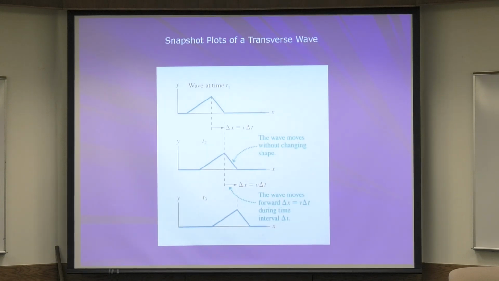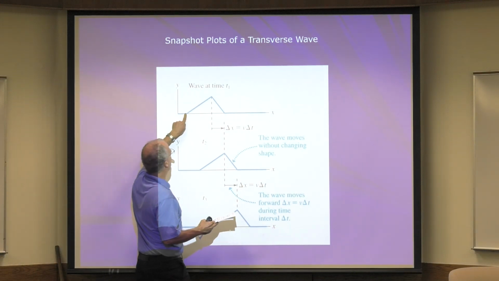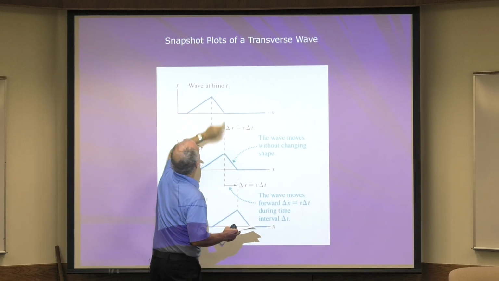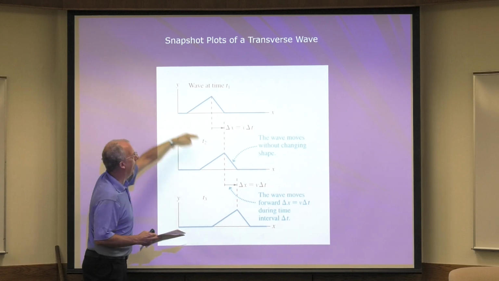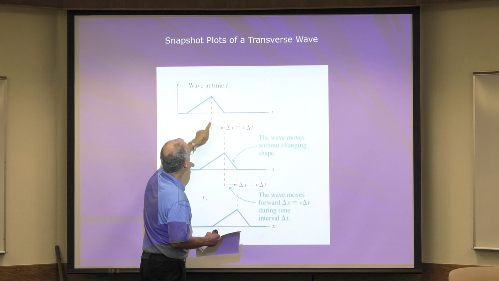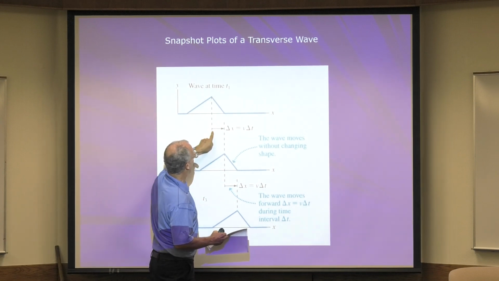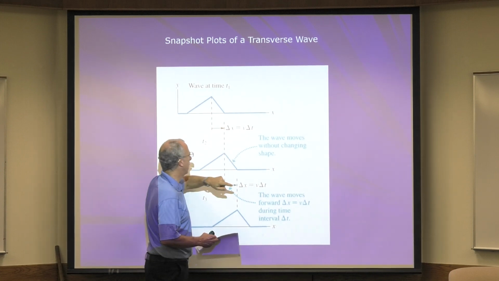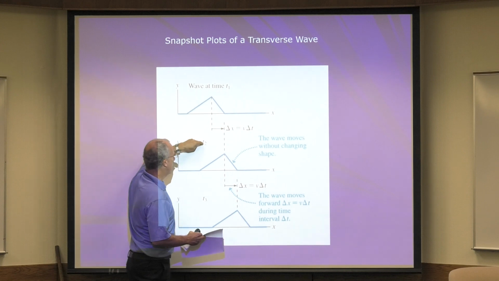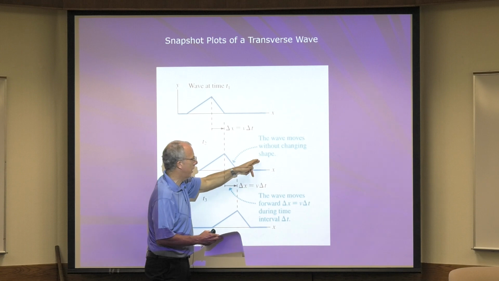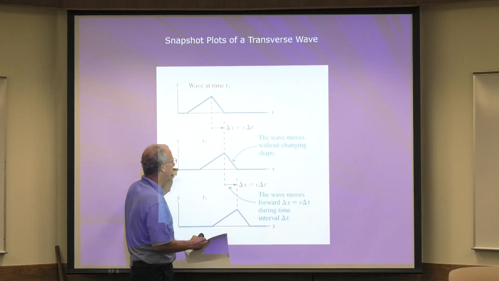Okay, now these are a little, well, okay. So here we have a wave. Here's the wave pulse, or the disturbance, at time equals t1. And then we're going to say it's moving to the right, I agree? And so it's moving this way, right? So this piece of the wave will have moved delta x, and delta x is v delta t. So in other words, from t1 to t2, this pulse moves to the right, right? The wave moves without changing shape because the pulse is moving to the right.